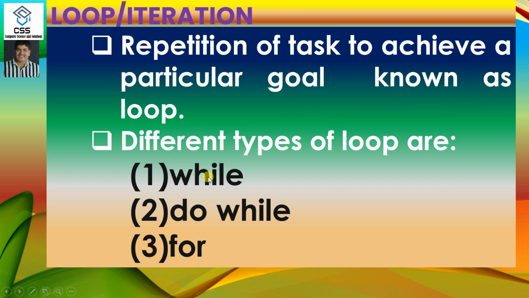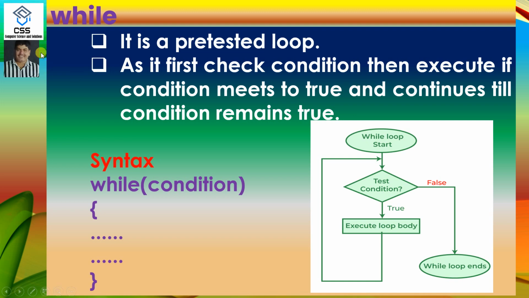There are three kinds of loop: one is the while loop, one is the do while loop, and one is the for loop. Remember, in any loop, any repeated task can be achieved, but the syntax of the loop is different. You should not think that a problem solved in a while loop cannot be solved in a do while or for loop. No. Any kind of repetition can be solved in either loop. Only the syntax is different, and whichever loop you like better, you should solve your problem in that loop. First, let's come to the while loop.